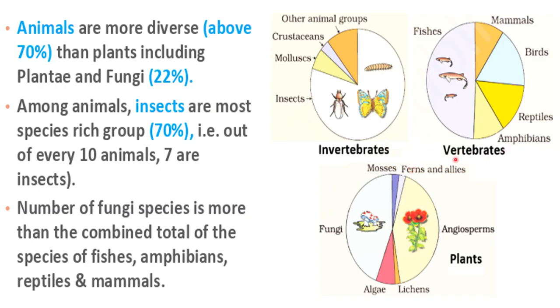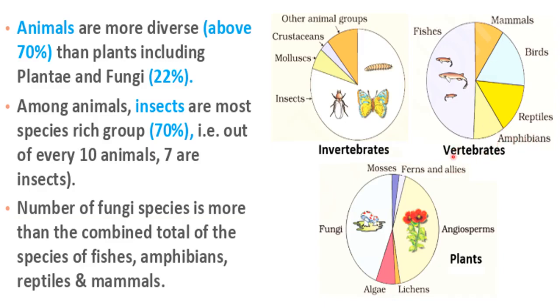Now see here, this chart is showing diversity in vertebrates. Here you can see this is for fishes, Pisces, and this is almost 40% of the area, right? And here all these are present: mammals, birds, reptiles, amphibians, right?